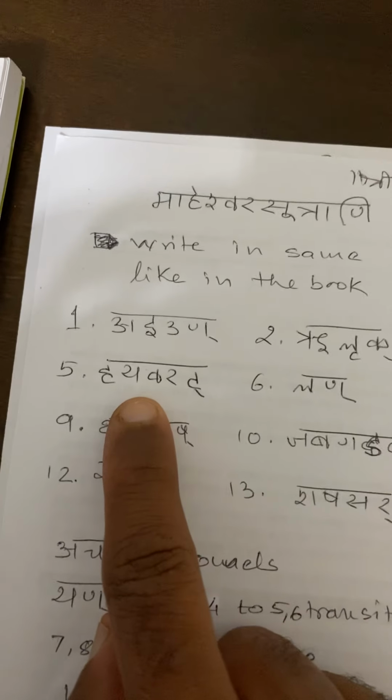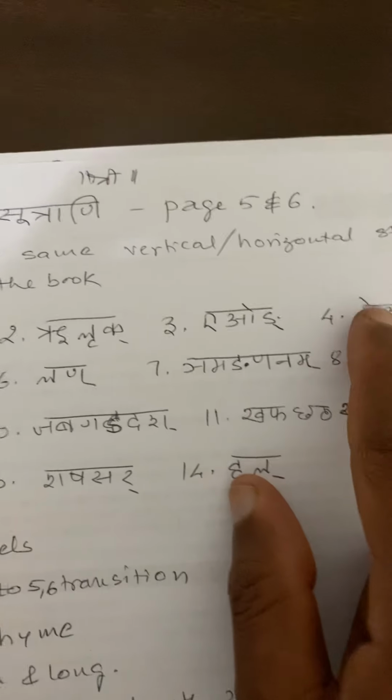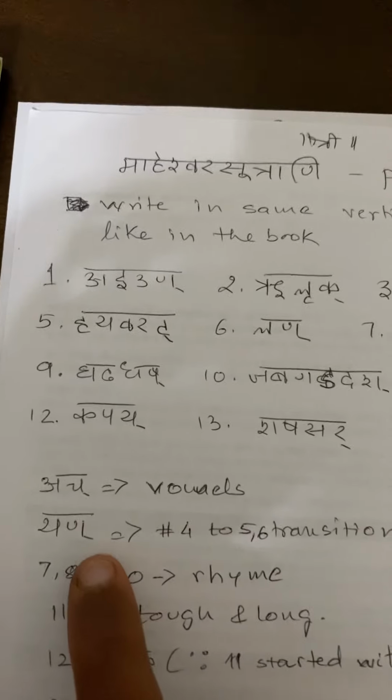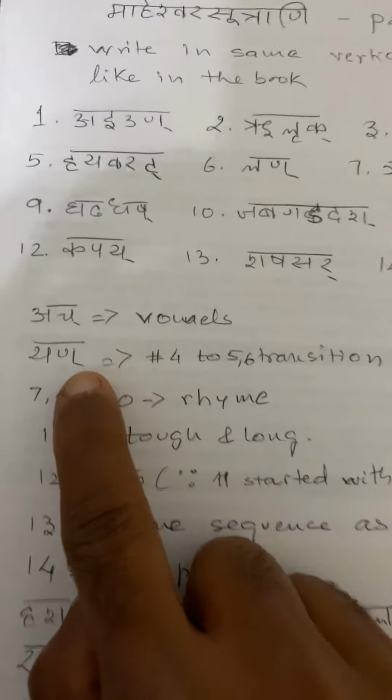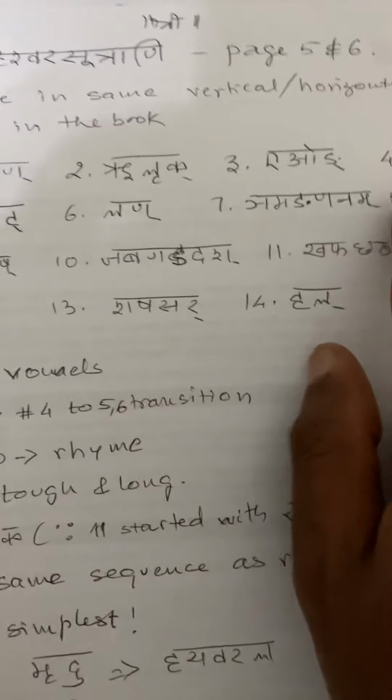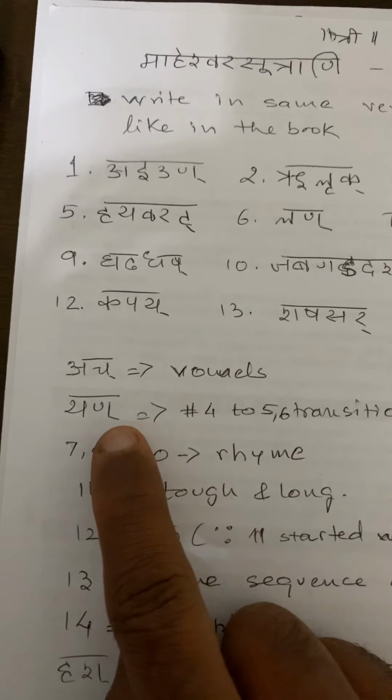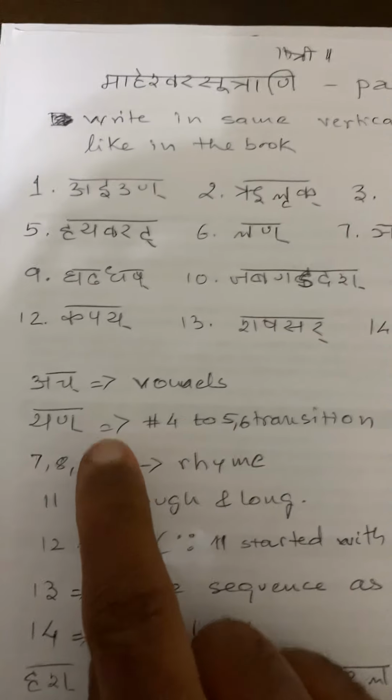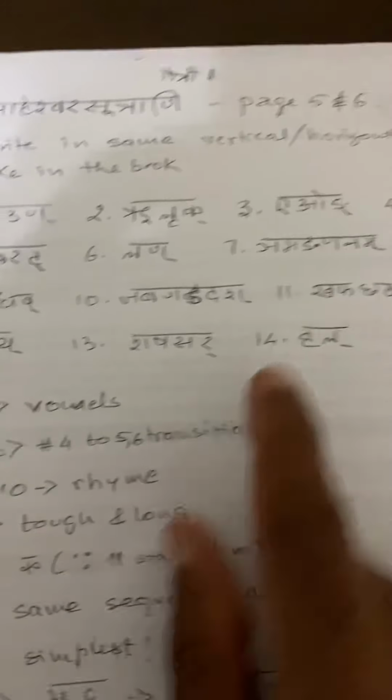Now how to go from number 4 to number 5? How do I remember that? The way I remember is this word called yan. After all vowels you say yan, and with that you transition from number 4 to numbers 5 and 6.